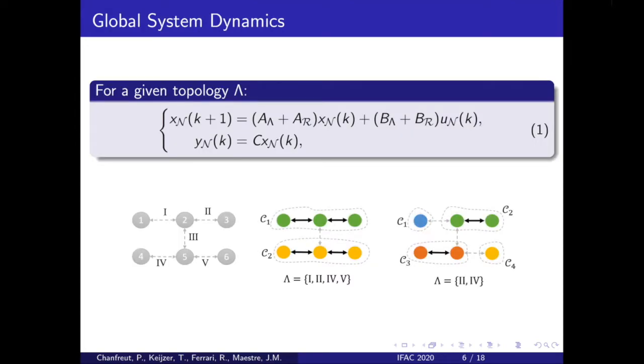We denote each possible network topology by lambda, which partitions the system into a set of coalitions, which are clusters connected by enabled communication links. We have considered a linear system, where we can decompose matrices A and B into A lambda and B lambda, which contain the dynamics within coalitions, and AR and BR, which contain the coupling between coalitions. Finally, Yn contains the stacked local measurements of each agent.